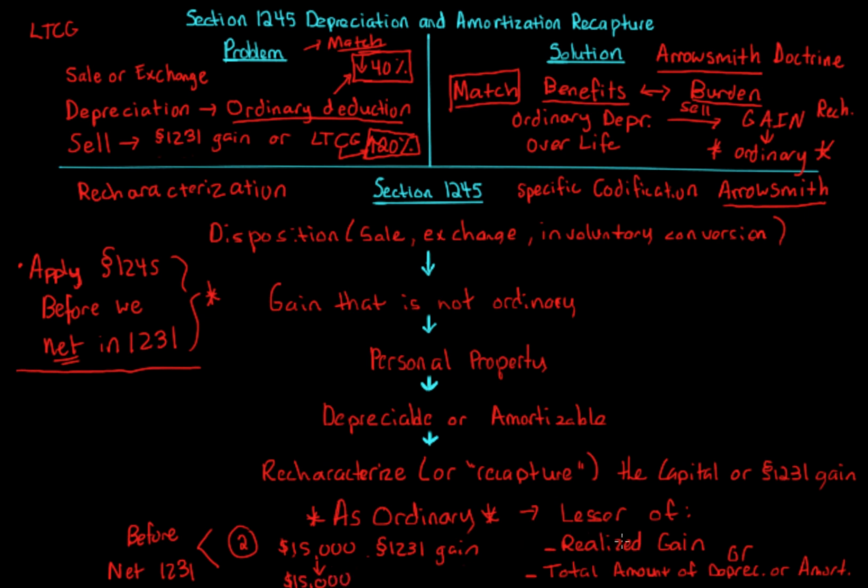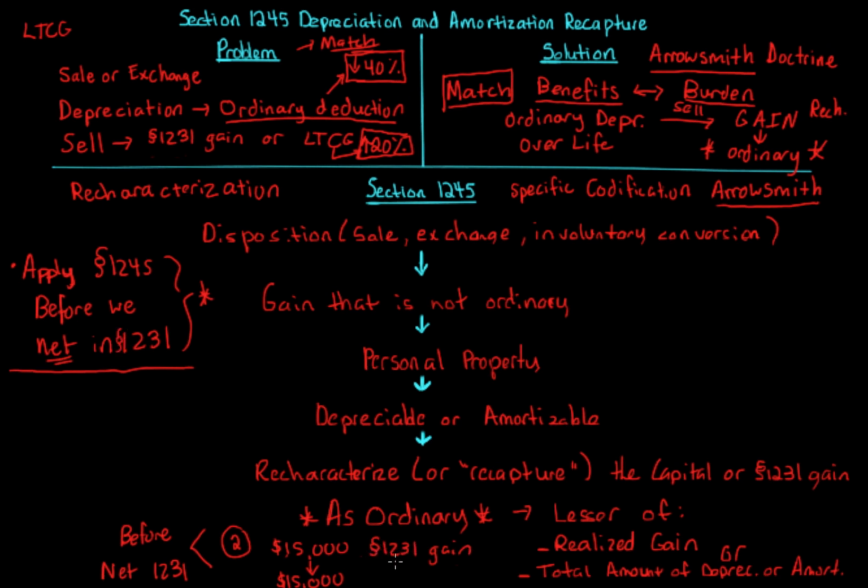And that's only fair because you shouldn't have to take in more. Even though you got $20,000 of tax benefit, you only have $15,000 of gain. You can't create an extra $5,000. That wouldn't be allowed. That's not what 1245 is about. 1245 is simply just recharacterization. It's just changing around that 1231 gain. So the $15,000 of the 1231 gain, because the lesser of rule applies with the realized gain, all $15,000 is considered ordinary. We recharacterize it as ordinary gain. There is no portion of one versus the other. It's all because the realized gain is less than the $20,000 depreciation.